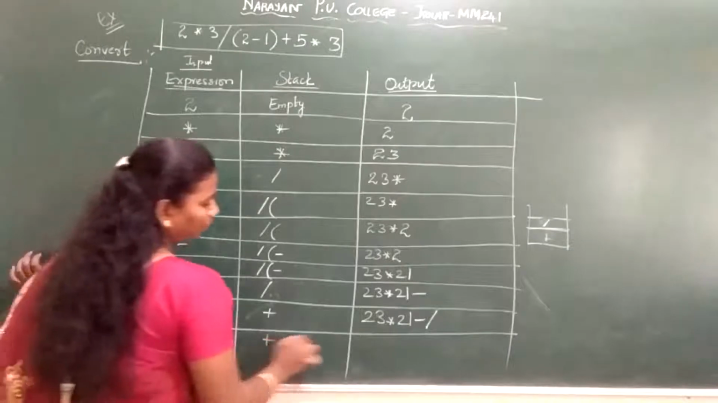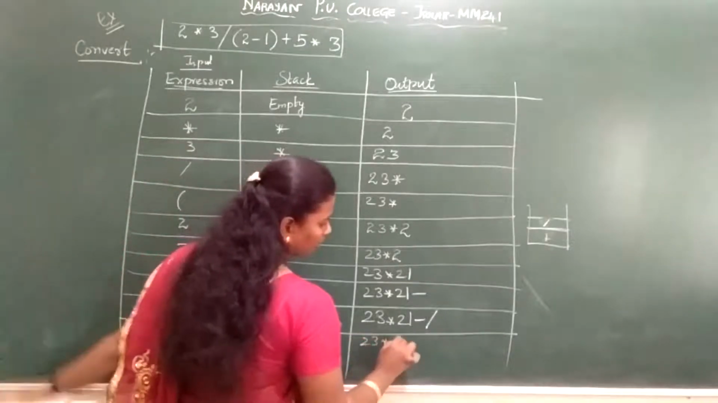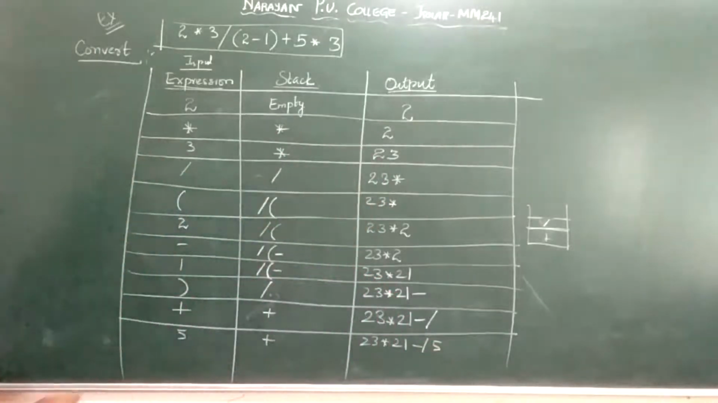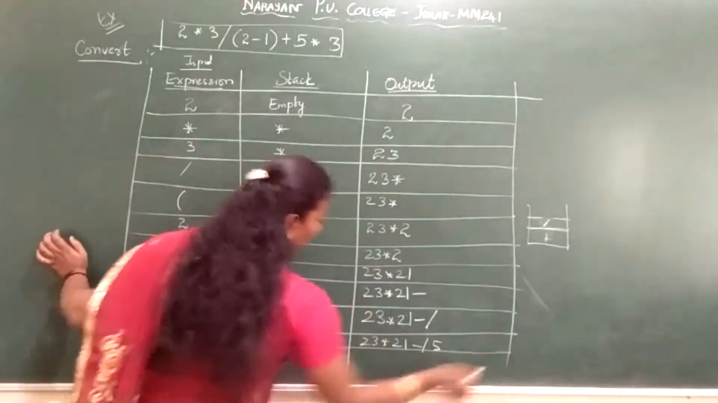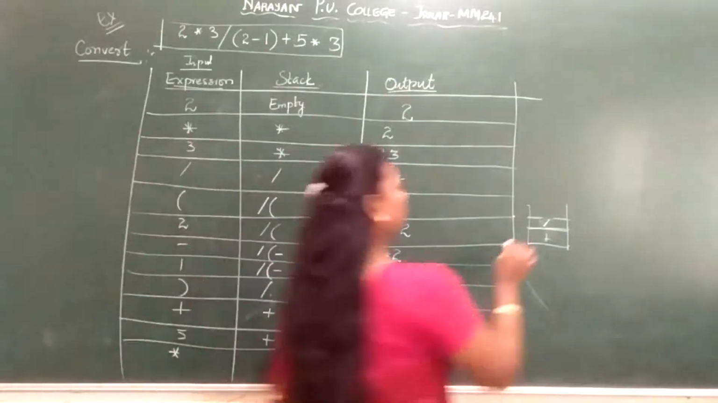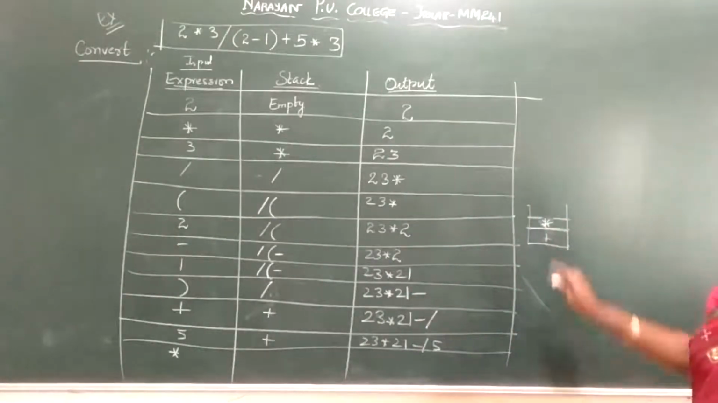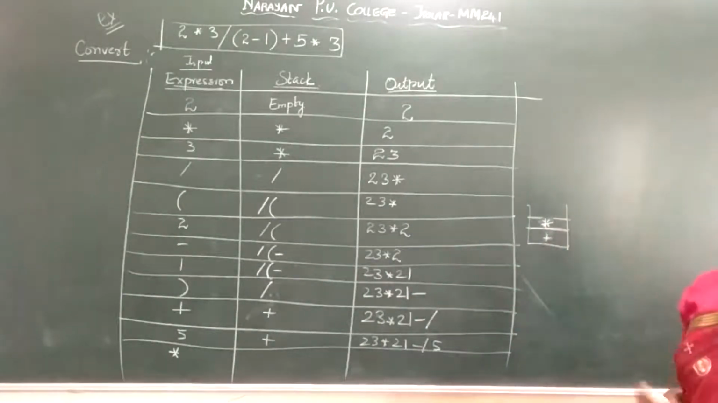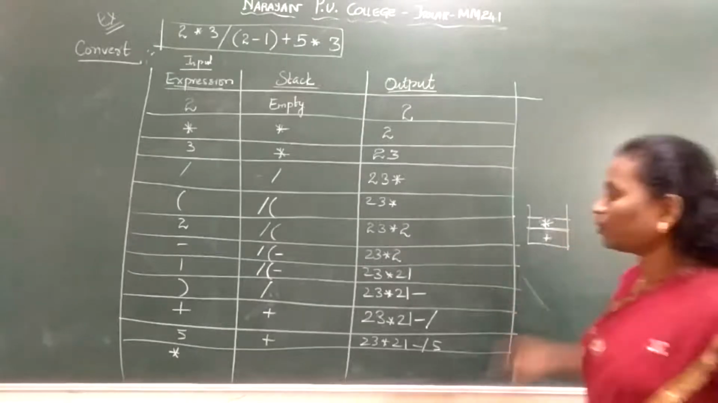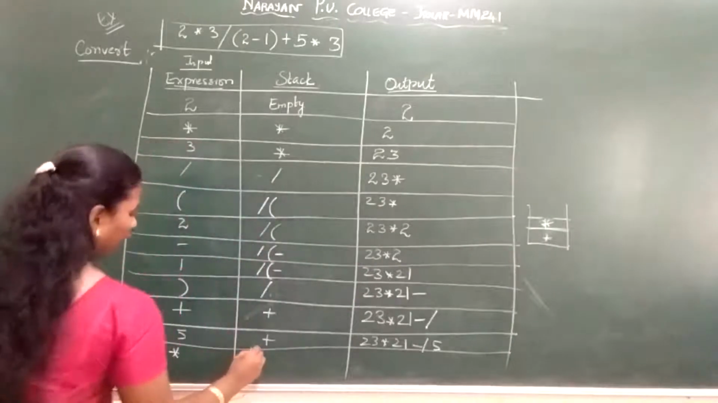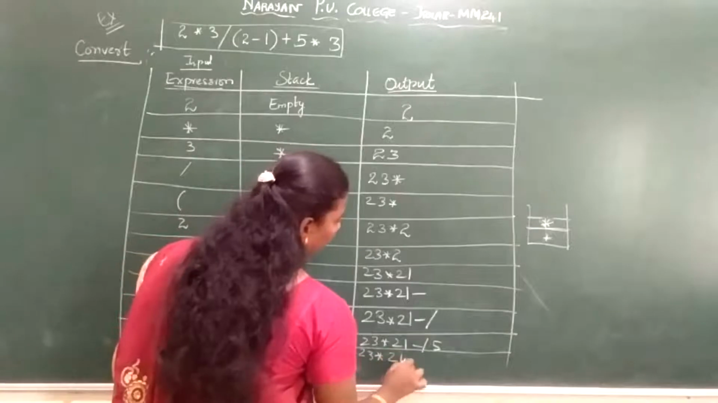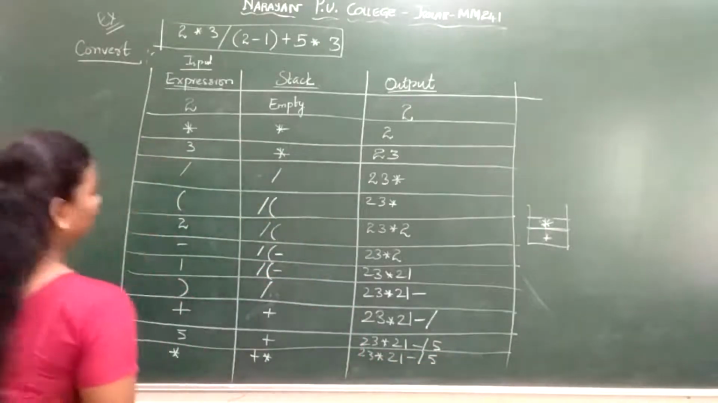As we are aware, 5 is an operand. It will go to your output. Next we have asterisk. See, now I have plus here. Now asterisk comes. Okay, I have the least priority, and now I have a highest priority asterisk. Is it possible? Yes. When I have a least priority, highest priority can sit on the least priority. So plus asterisk, 2, 3, star 2, 1 minus, and this is the result.